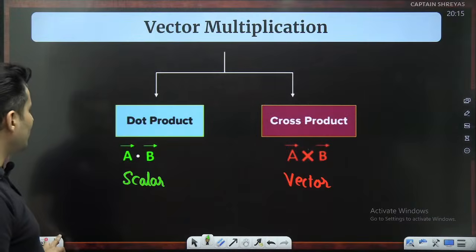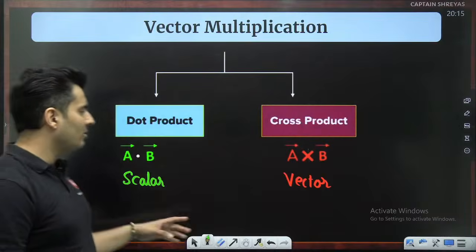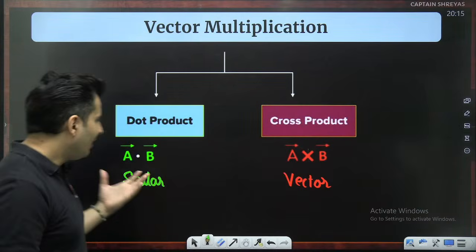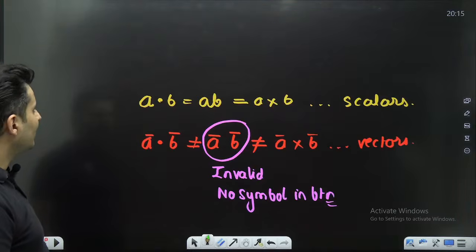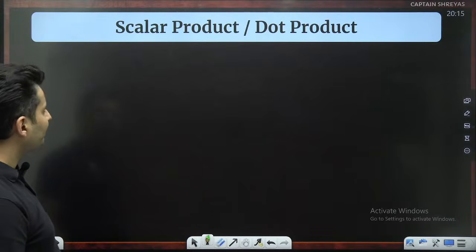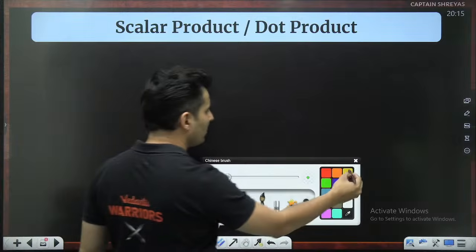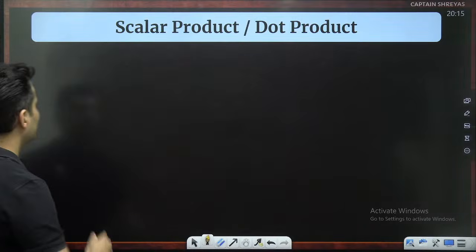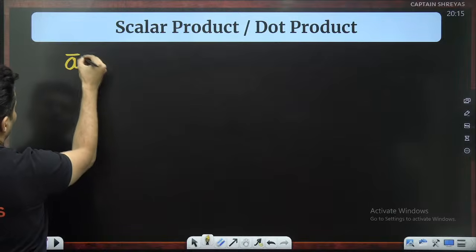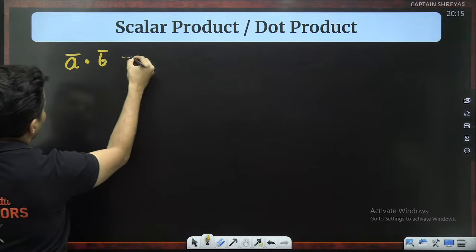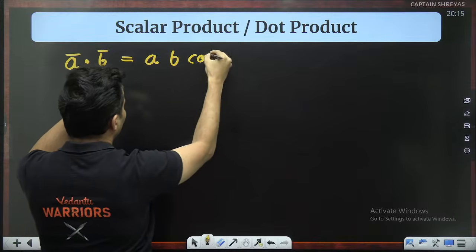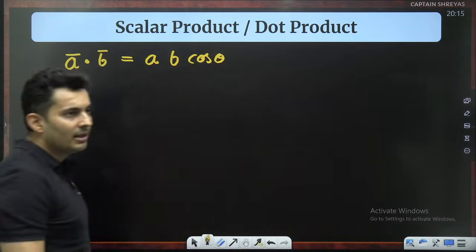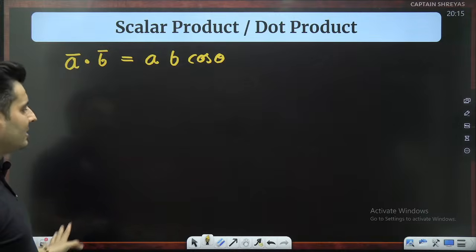Now, what are the rules? Because if you have dot product and cross product, there will be some rules, right? How do you find the magnitude of this versus how do you find the magnitude of this? So let me tell you very simply, for scalar product, what are the rules versus cross product. When you do dot product A dot B, the rule is very simple. You take the magnitude of the first, the magnitude of the second, and multiply it with the cos of the angle between them. As simple as that.